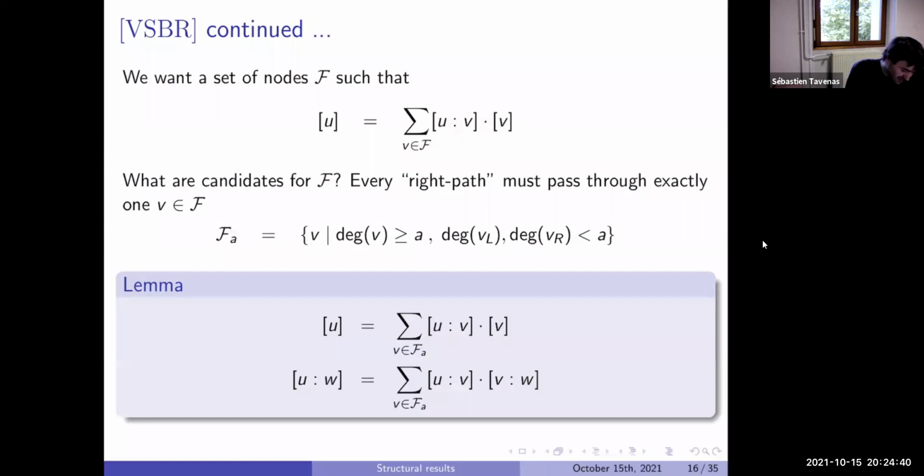So in fact, the idea is that if we compute U, you can compute it if we take the element here, and every right path will go through exactly one V, so we'll get such a decomposition. We can do exactly something similar with UW. In fact, mostly what will appear on the right of that will appear on the right here.